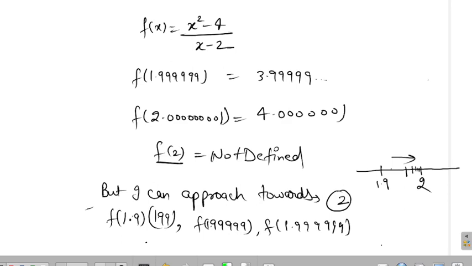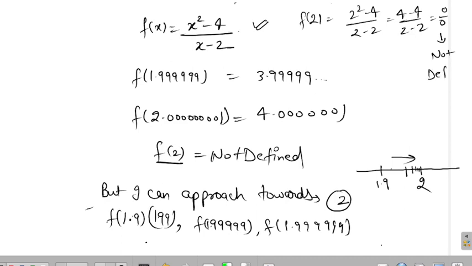Yes sir. Okay, so let me just give you a quick recap. This was my function, and I wanted to find the value of this function at 2. So it will give me 2 square minus 4 divided by 2 minus 2, which means 4 minus 4 divided by 2 minus 2, which means 0 by 0. And 0 by 0 is not defined. It is not, 0 by 0 is not equal to 0, right? It is not defined. Okay?